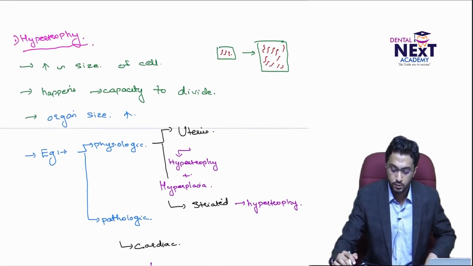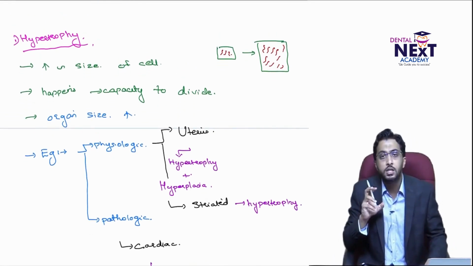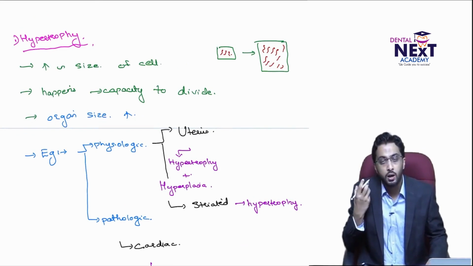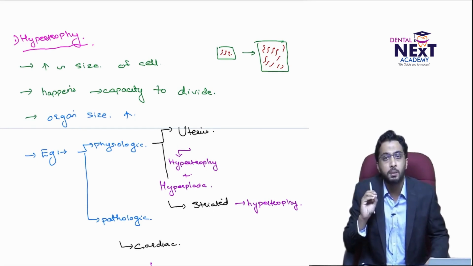Okay, so what all did you see in hypertrophy? There is an increase in the size of the cell, and thereby an increase in the size of the organ. The reason why hypertrophy happens and hyperplasia doesn't is because the cells have limited capacity to divide. And the other thing you have to know is that in both cases, whether it's hypertrophy or hyperplasia, the organ size increases. And examples, physiologic and pathologic.